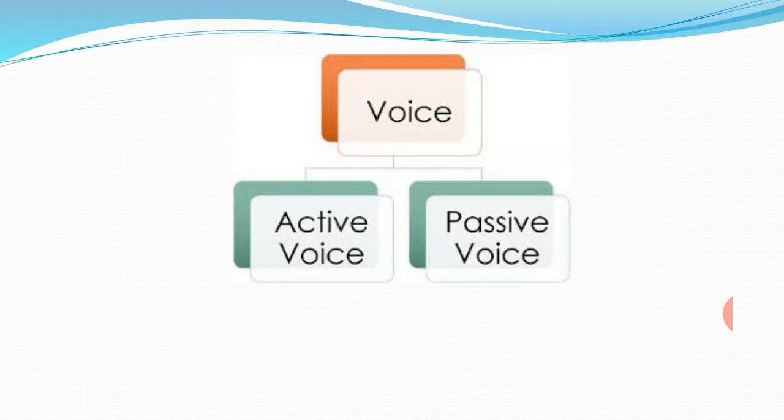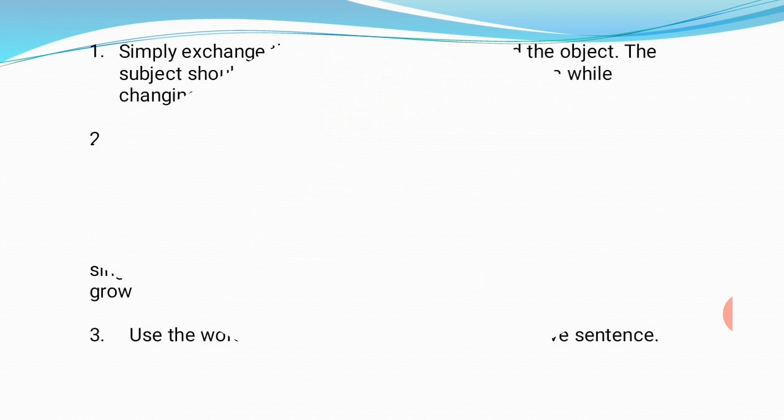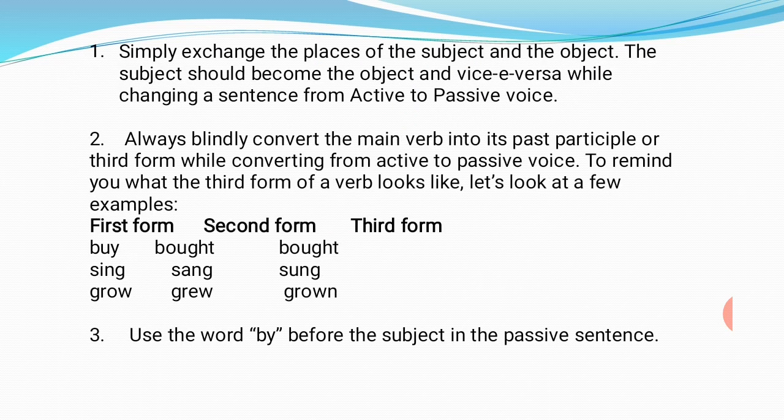Then is the voice, active voice and passive voice of the same tense, present indefinite and past indefinite tense. Simply, when you are changing the active voice into passive voice, simply exchange the places of subject and the object. Means the subject will replace the object and object will replace the subject.